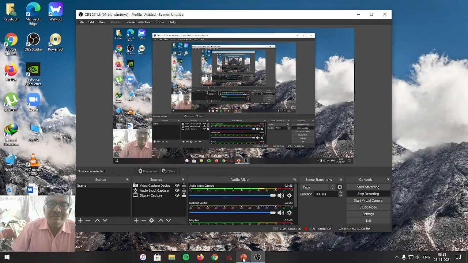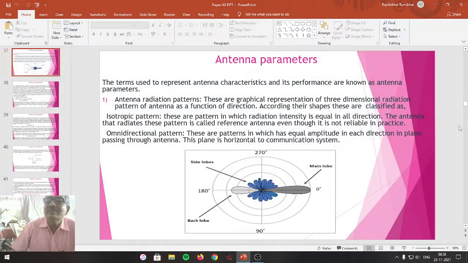In the previous lecture we studied the basic action of antenna and we started topic number 3, and the name of the topic was antenna and radio wave propagation. We have created the plan of our lecture. We have introduced the topic and then we have covered the basic action of antenna.